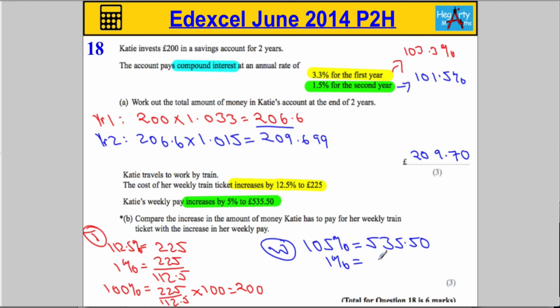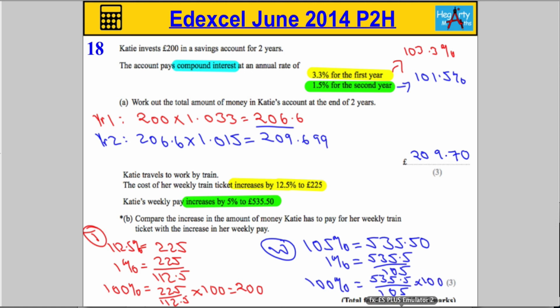So we're going to get 1% by dividing by 105, 535.5 over 105, and then we're going to get 100% by timesing by 100.